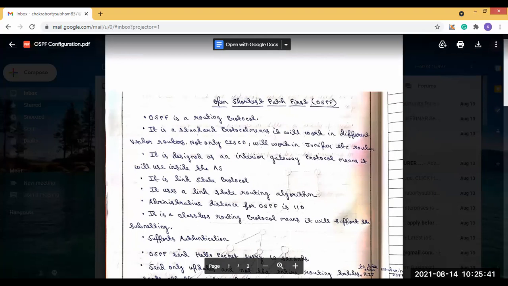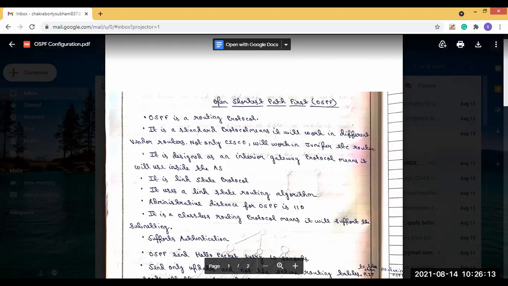Now, standard protocol means what? It will work on different vendors' routers. That means OSPF is not only applicable for Cisco; it will work on other vendors' routers too. It is not like that. It will work other than Cisco Packet Tracer also, such as Juniper routers, etc.